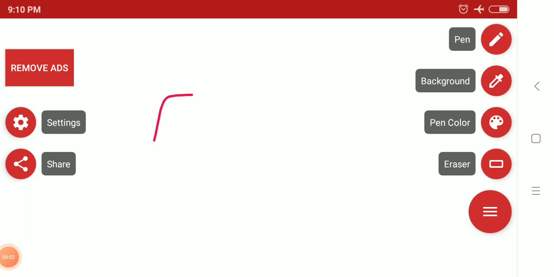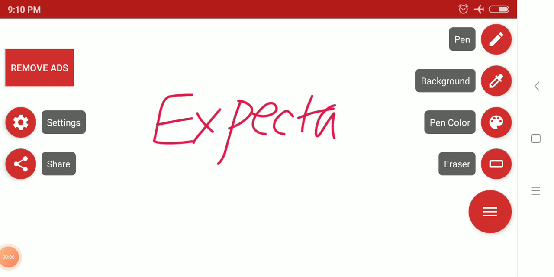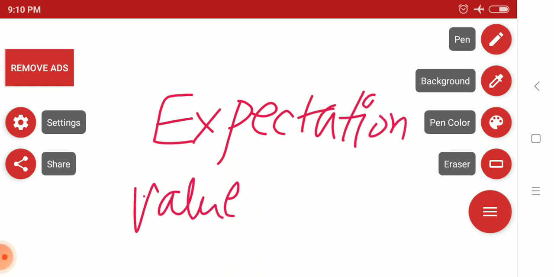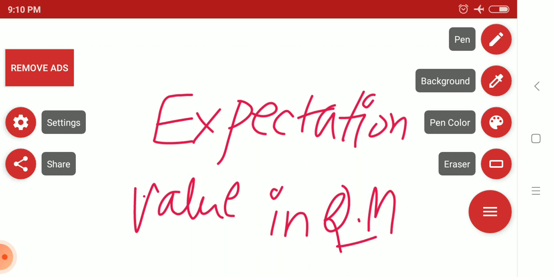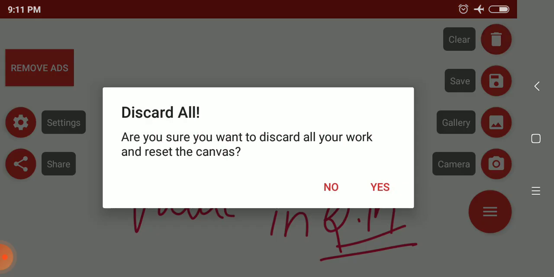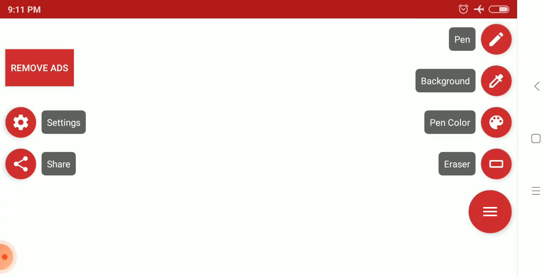Friends, today I am going to discuss the expectation value of an operator in quantum mechanics, for beginners. Actually, in quantum mechanics, many students face problems doing the expectation of an operator. So let's start the discussion and make it crystal clear how to do the expectation value of an operator.